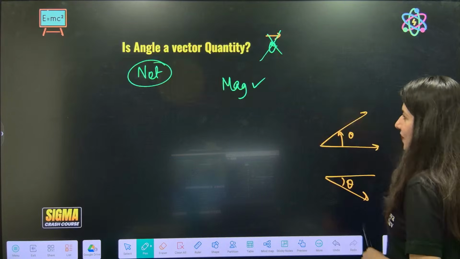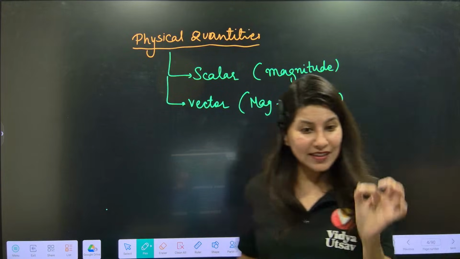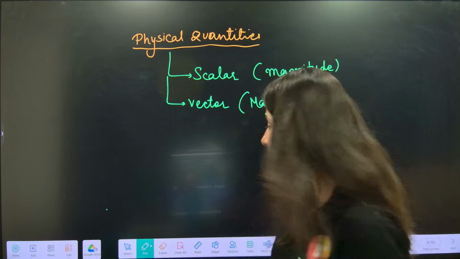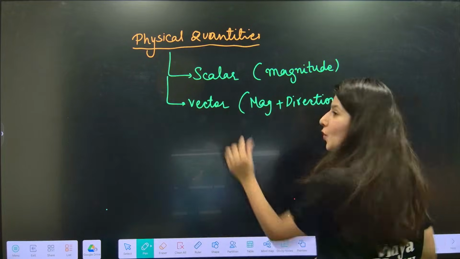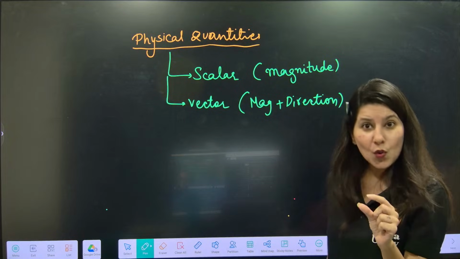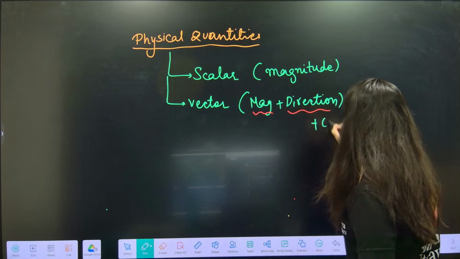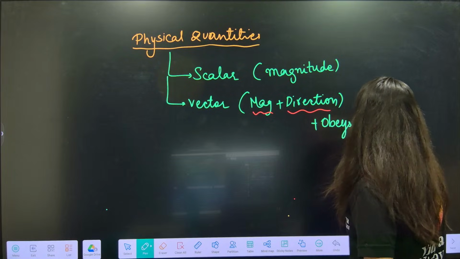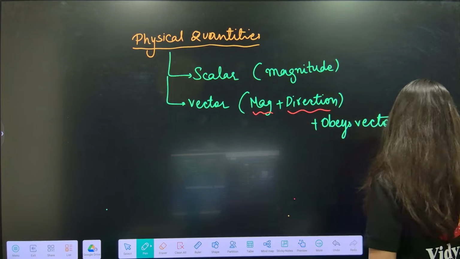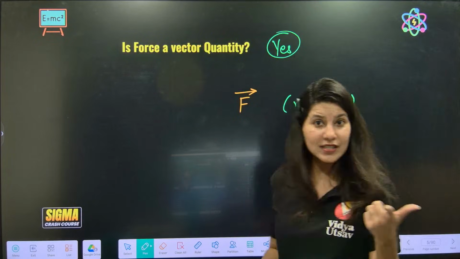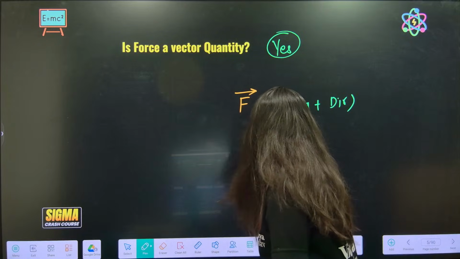By the way, let me go back and complete the definition of vector. Vector quantities are those quantities which have magnitude as well as direction, plus obey vector law. Now understand with force: how is force not obeying normal mathematics? Suppose this is my block.